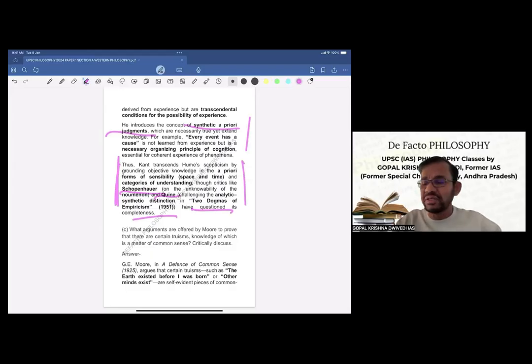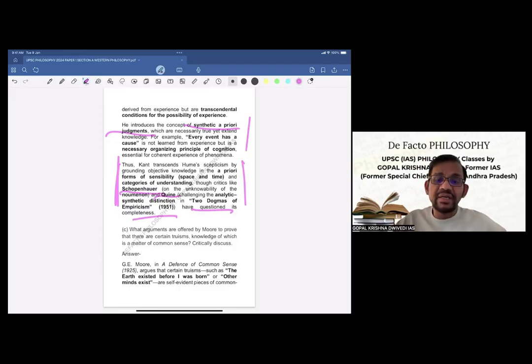So this makes the answer complete. And this is why we have written it, because the directive says discuss. So first we have discussed the exposition, what is Kant's response to Hume, and then we have told that Kant's view also has been criticized by the philosophers. So this completes the question. Now let us see next.